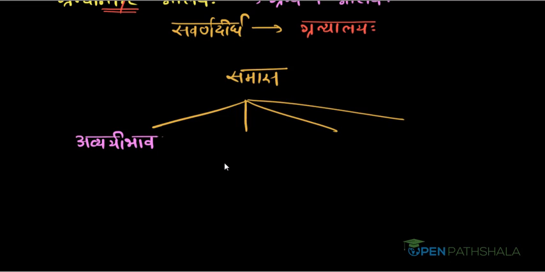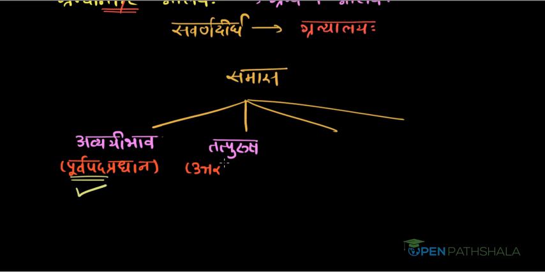It is called Purvapada Pradhana. That is, in this particular type of compound, Purvapada, the first constituent, is very important. It is the predominant one. Second type is Tatpurusha. This particular compound is Uttarapada Pradhana. It means here in this type of compound, Uttarapada, that means the last constituent, has importance.